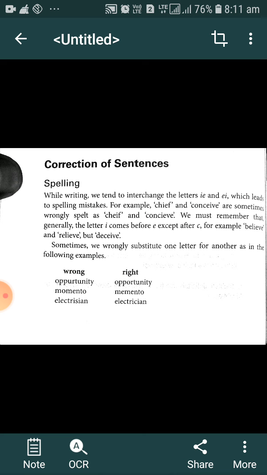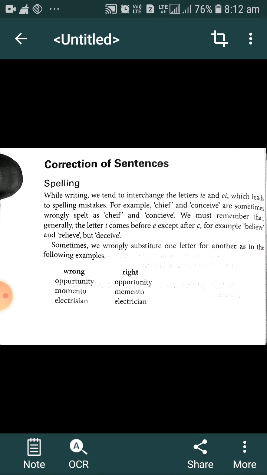While writing, we tend to interchange the letters IE and EI, which leads to spelling mistakes. For example, chief, CHIEF, and conceive, CONCEIVE. In chief, here is IE, and in conceive, here is EI. Sometimes they are wrongly spelled by interchanging them.